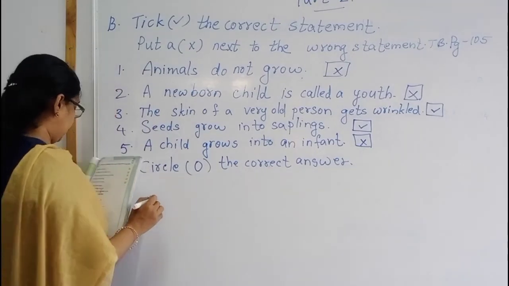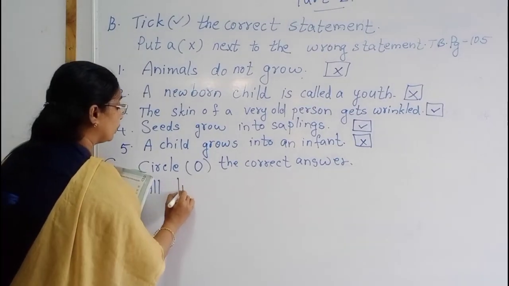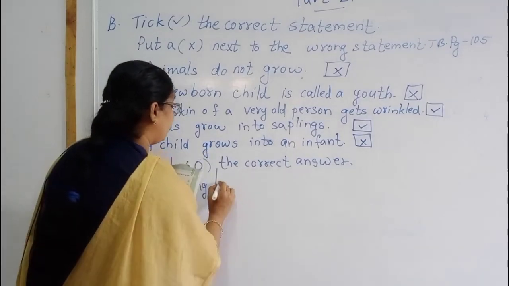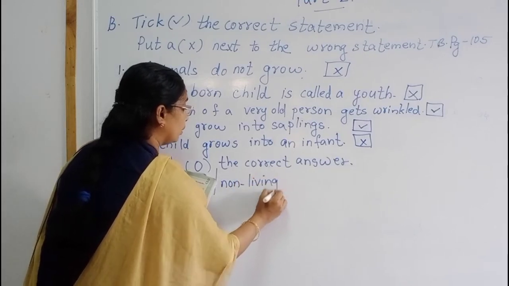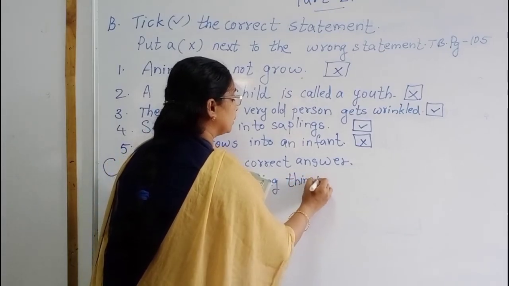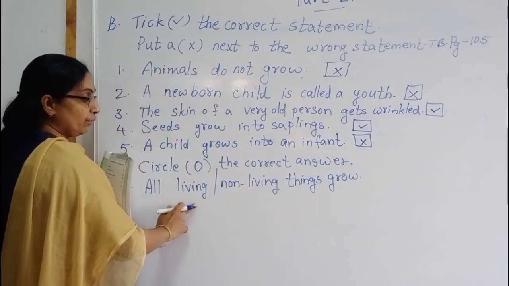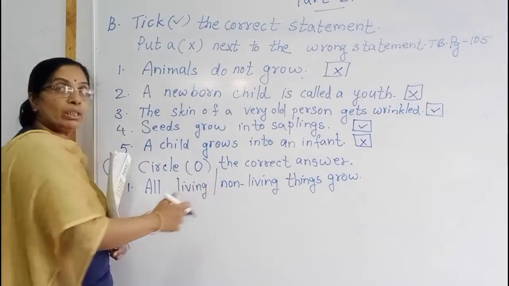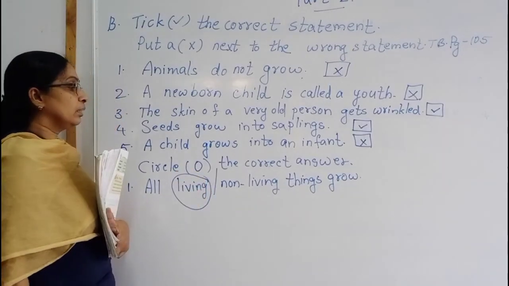First one is all living slash non-living things grow. Here, all living or non-living things grow. Which is growing, children? Living things or non-living things? So living things grow.